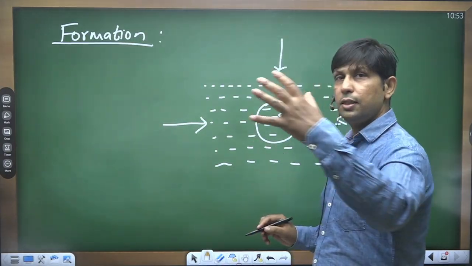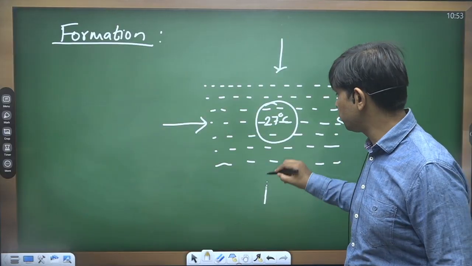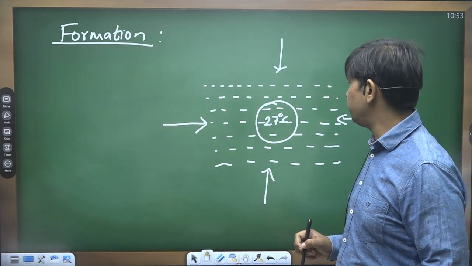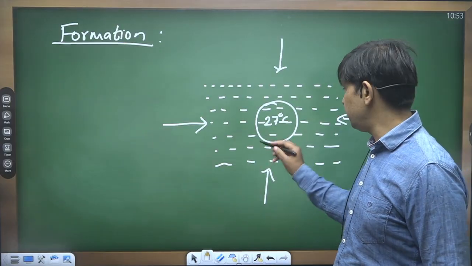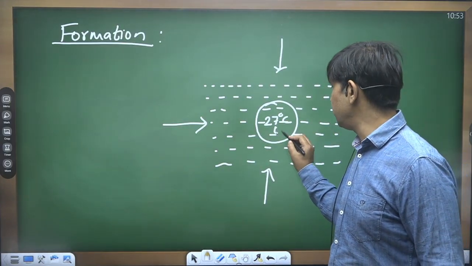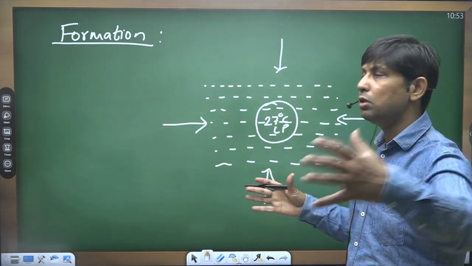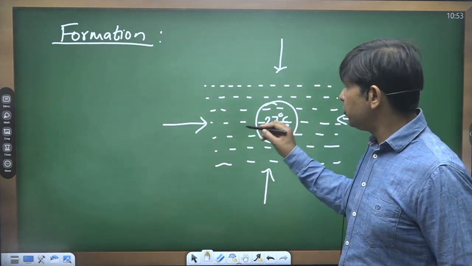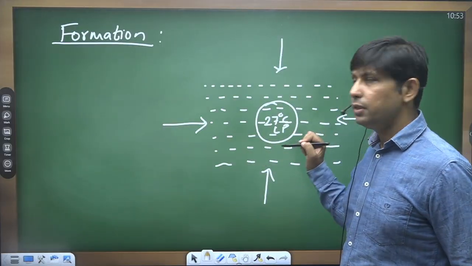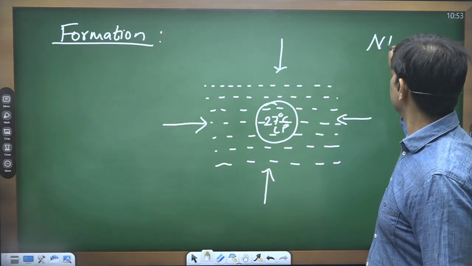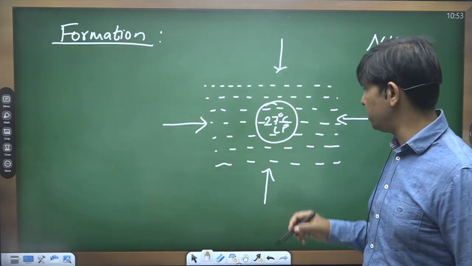Okay, so this is the satellite view. This is the region which is now developing strong low pressure because the surface temperature has reached 27 degrees Celsius. Now it is having low pressure attracting winds from all directions, right? Now these winds are gusting towards the low pressure region. Suppose this is an example of the northern hemisphere.